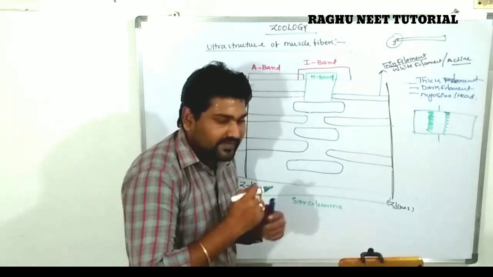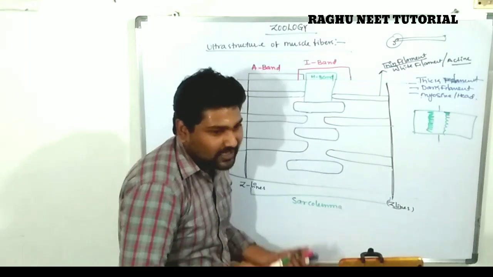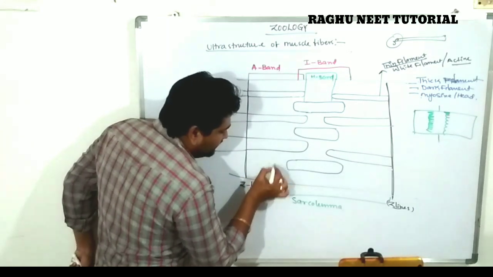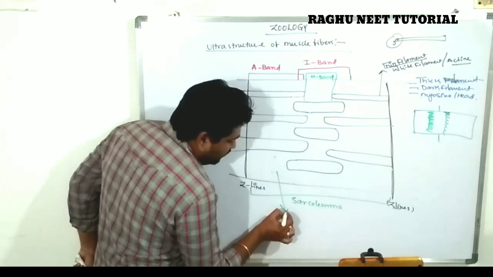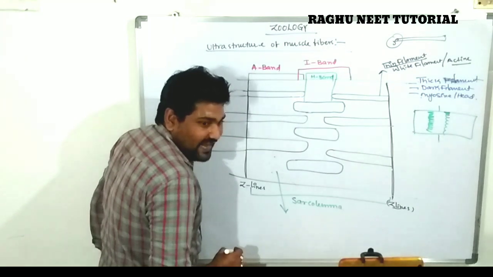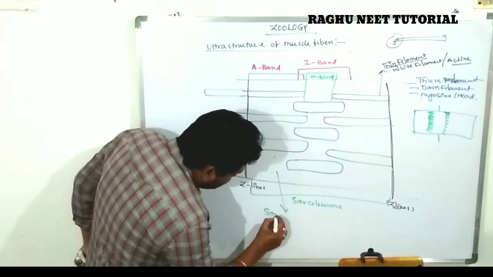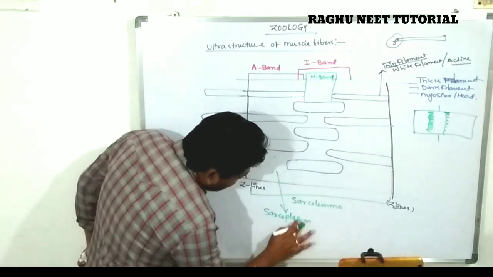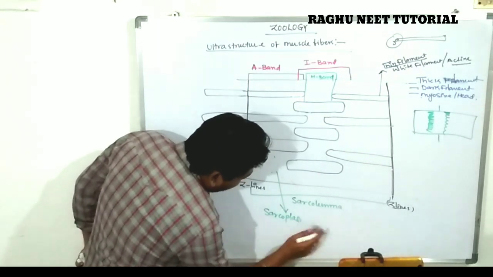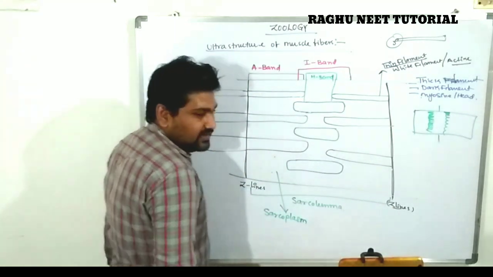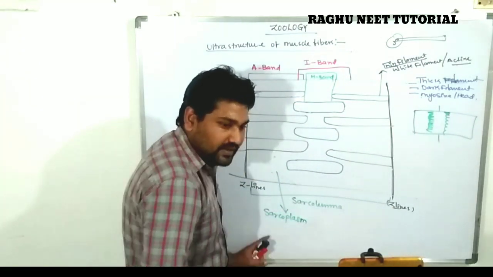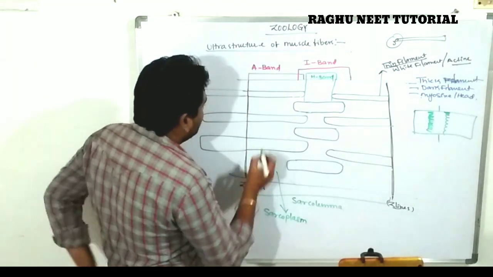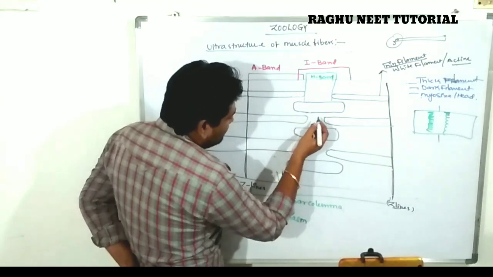The inner side of the muscle fiber contains a fluid, the cytoplasmic fluid, called the sarcoplasm. Sarcoplasm is nothing but the cytoplasmic fluid of the muscle fiber.